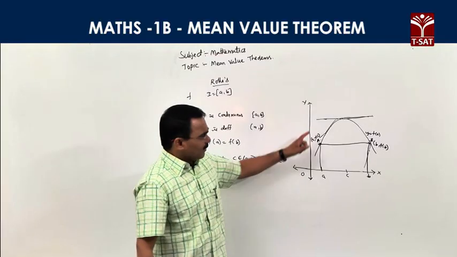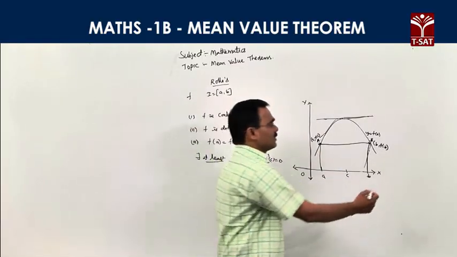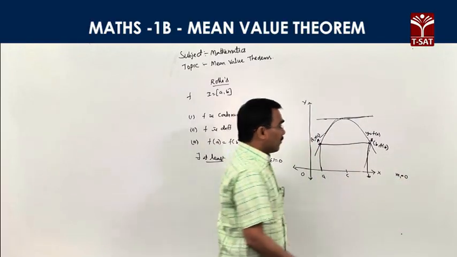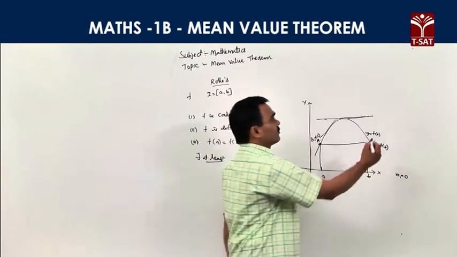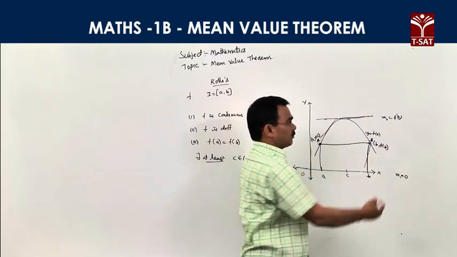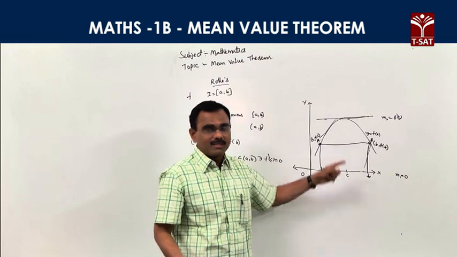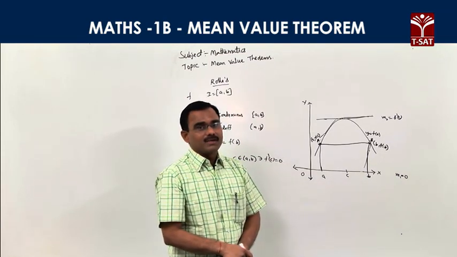Why? The tangent is parallel to the x-axis. What is the slope of the x-axis? The slope of the x-axis is m1 = 0. The slope of the curve y = f(x) at the point x = c is f'(c). The slope of the tangent to the curve y = f(x) at the point c is m2 = f'(c).